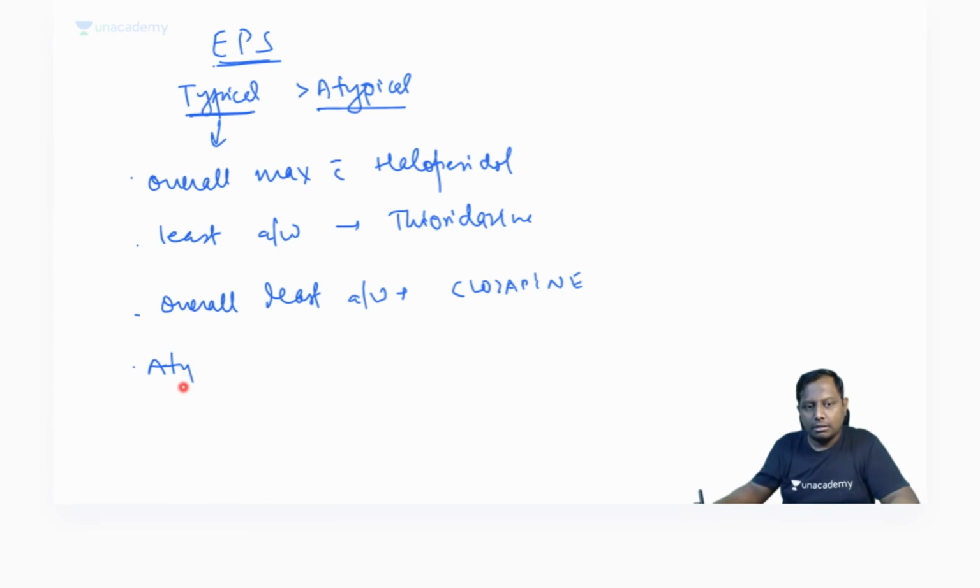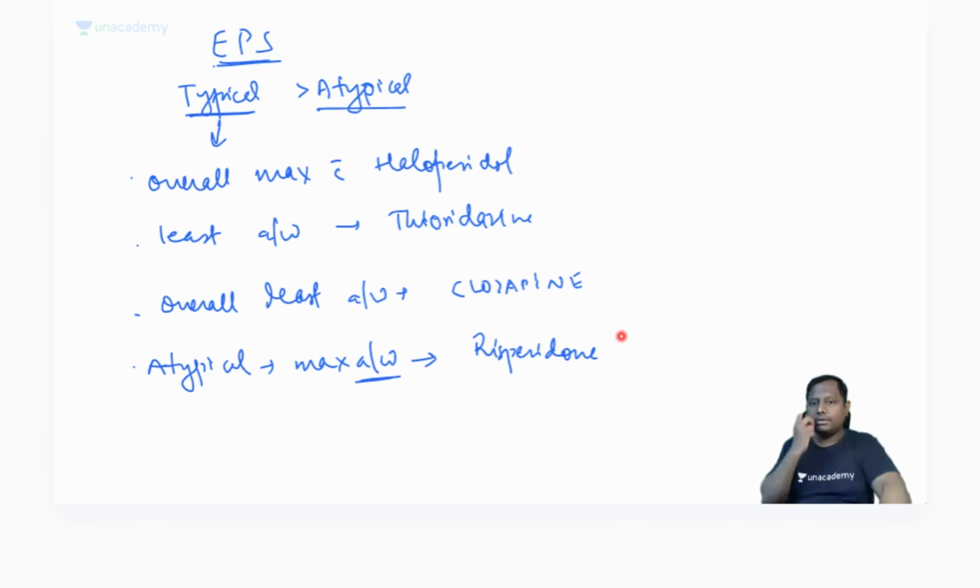Among the atypicals, the one maximally associated with extrapyramidal symptoms is the risky drug I told you, risperidone. So overall maximally will be the typical haloperidol, and least in the typicals will be thioridazine.